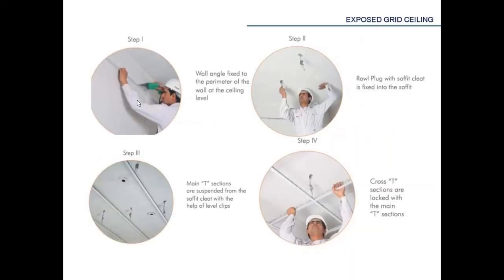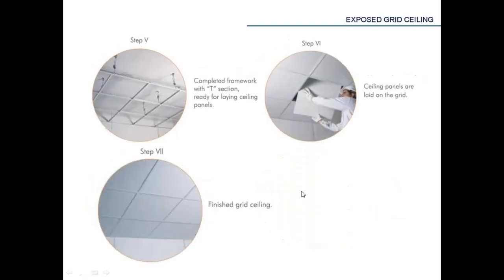Now there are different steps. So step 1, exposed grid ceiling installation steps. Step 1, wall angle fixed to the perimeter of the wall at the ceiling level. Step 2, roll plug with soffit cleat is fixed into the soffit. Step 3, main T sections are suspended from the soffit cleat with the help of level clips. Step 4, cross T sections are locked with the main T sections. Step 5, completed framework with T section ready for laying ceiling panels.